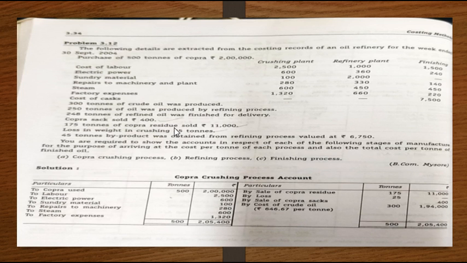Then 300 tons output of crude oil was produced. 250 tons of oil was produced by the refining process. 248 tons of refined oil was finished for delivery. So all these are outputs for the three processes, which are crushing plant, refinery plant and finishing. Then we have copra sacks sold for rupees 400. 175 tons of copra residue sold for rupees 11,000. Then loss in weight in the crushing process is 25 tons. Then 45 tons of byproduct was obtained from the refining process, valued at rupees 6,750.